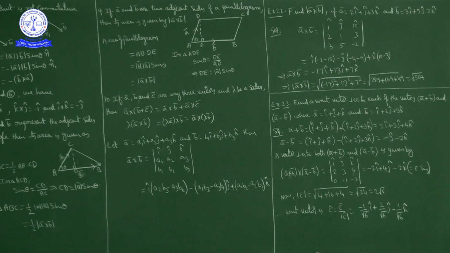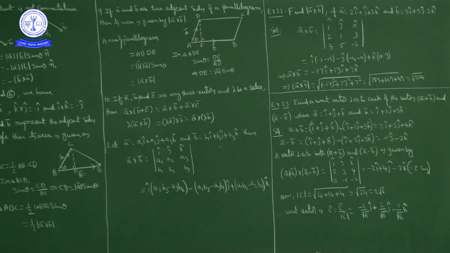Next, how to find A bar cross B bar? To find A bar cross B bar, we have a small formula. Suppose A bar is equal to A1 I cap plus A2 J cap plus A3 K cap and B bar is equal to B1 I cap plus B2 J cap plus B3 K cap, then A bar cross B bar is equal to the determinant of I J K, A1 A2 A3, B1 B2 B3. You already know how to calculate a determinant, no? We will find the determinant here.